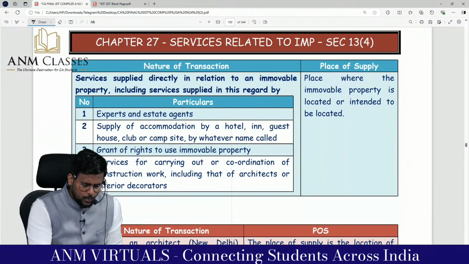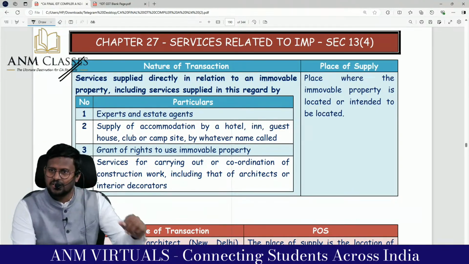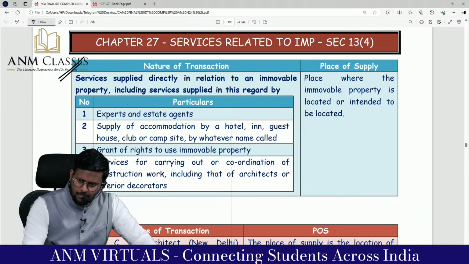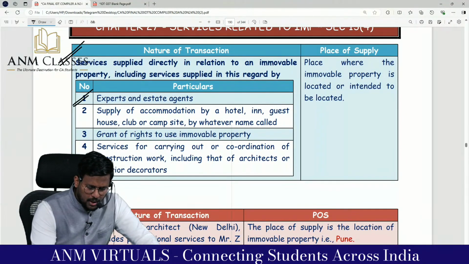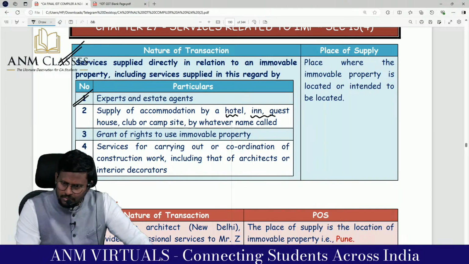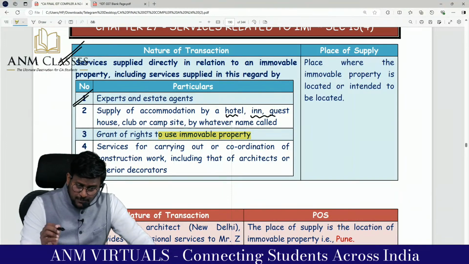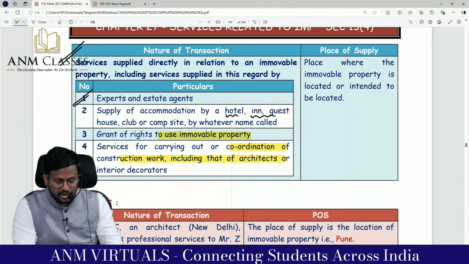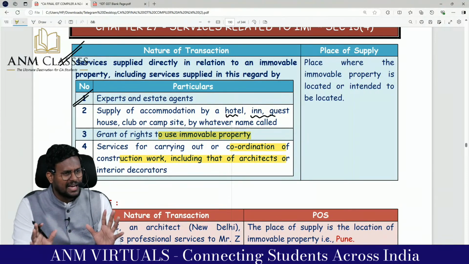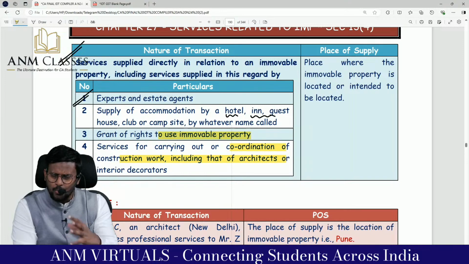Very simple. Service supplied directly in relation to immovable property. We know that direct services, correct? Including service supplied in this regard by an expert and an estate agent. Supply of accommodation by hotel, inn, guest house, club, campsite, or by grant of right to use immovable property. Service for carrying out or coordination of construction work, including that of an architect or interior decorator. That means these are direct services. As per 12 subsection 3, what was the place of supply?